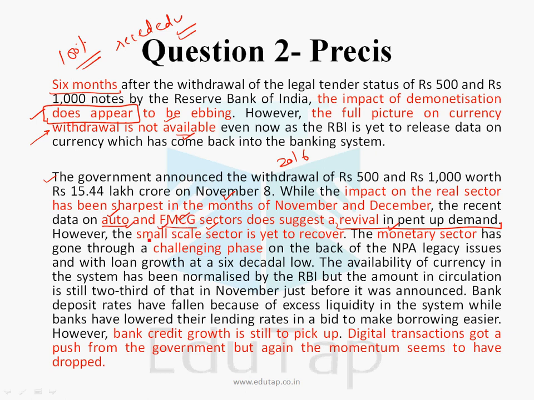However, when we come to the small scale sector, we see that this sector is yet to recover. Now when we come to the monetary sector, it has been facing the challenges of NPAs, and loan growth has also been low, right? So this is an important point, that the NPA legacy is an issue and bank credit growth is still to pick up. Digital transactions got a push from the government, but again the momentum seems to have dropped.